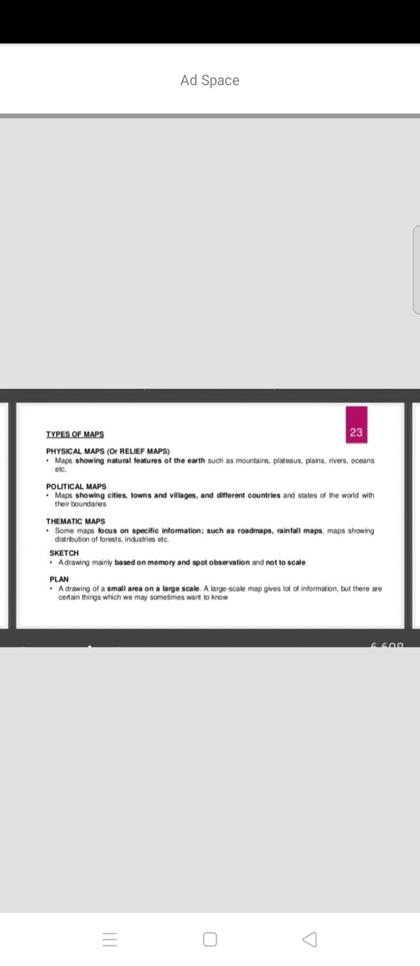And some maps give only information about industries, what industries are located, which type of industries are located and in which places these industries are located. Thematic maps focus only on a specific or particular information, and that is called a thematic map.